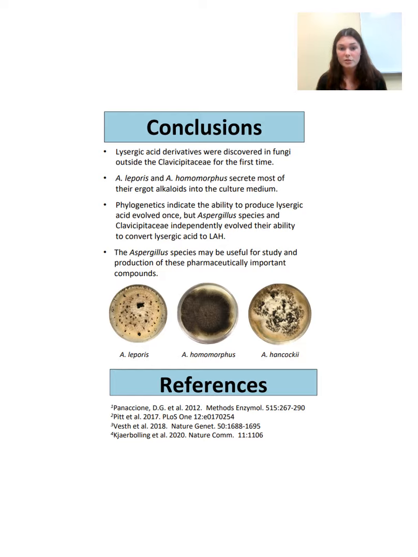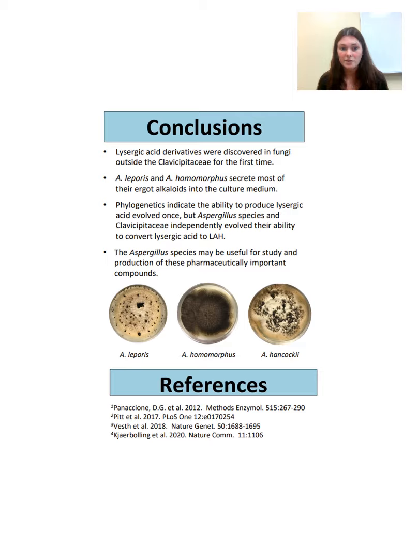To conclude, lysergic acid derivatives were discovered for the first time in fungi outside of the Clavicipitaceae family. 2 of those fungi, Aspergillus leporus and Aspergillus homoeophyus, secreted most of their ergot alkaloids into the liquid medium of the culture. This could be incredibly useful industrially.